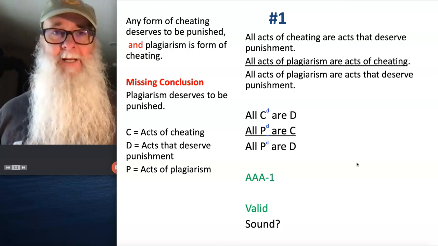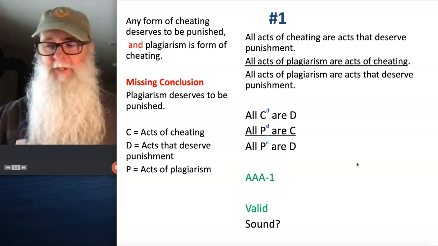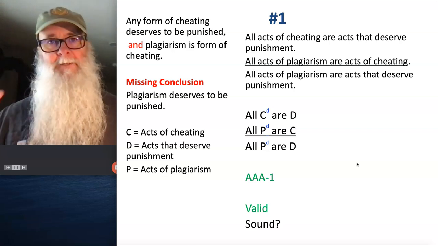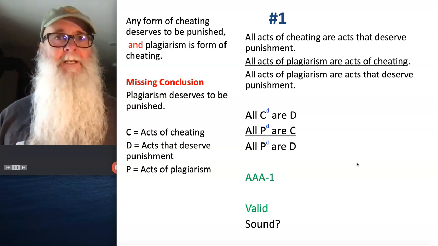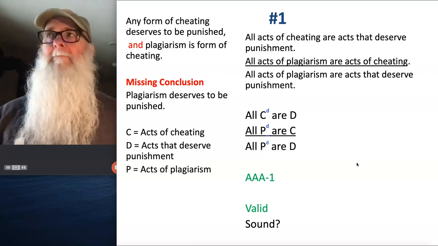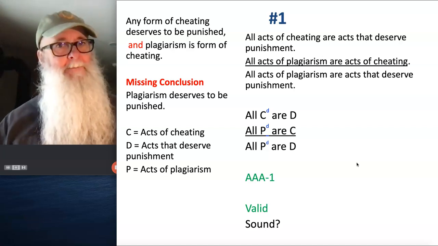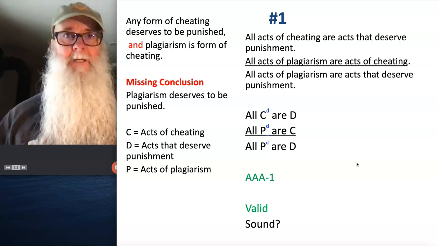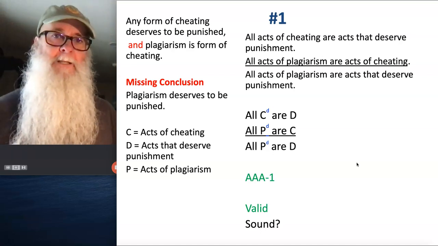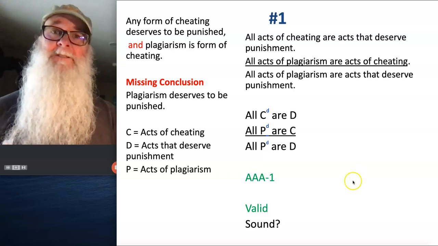And I've seen plenty of cases where people do so much research and read so many people's ideas that at some point those ideas just kind of percolate into their own thinking, and then those ideas end up making their way into their work. Is that plagiarism? Yeah, probably. Is it cheating? I wouldn't regard it as such. I would regard it as something that needs to be corrected, but I wouldn't attach necessarily unethical motivations to that action.